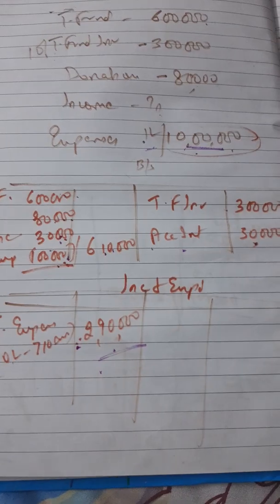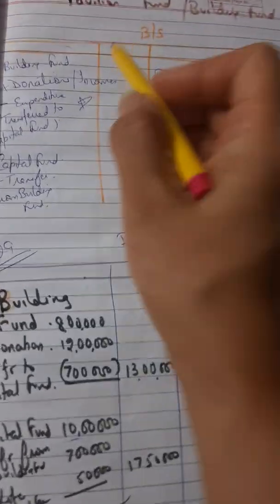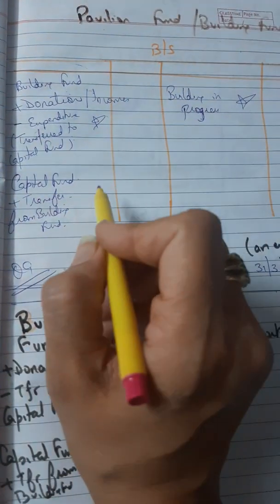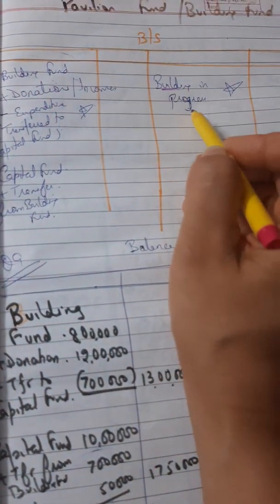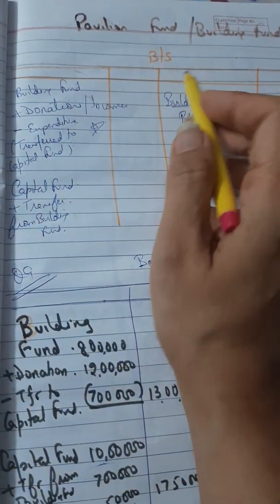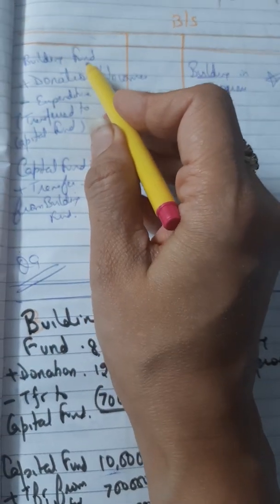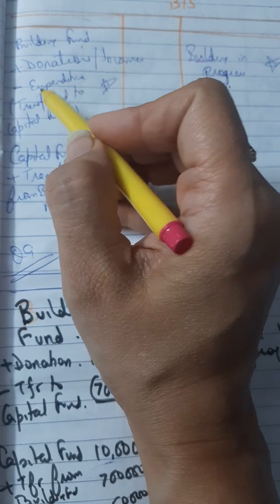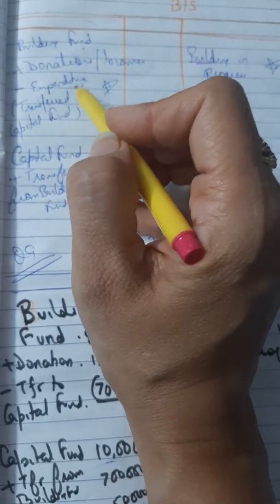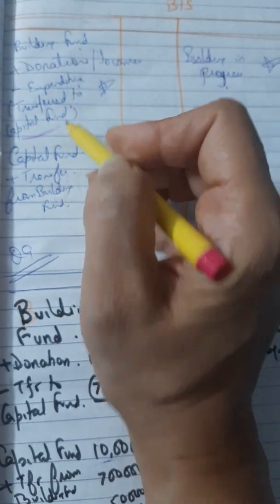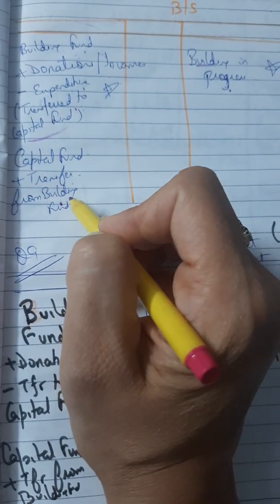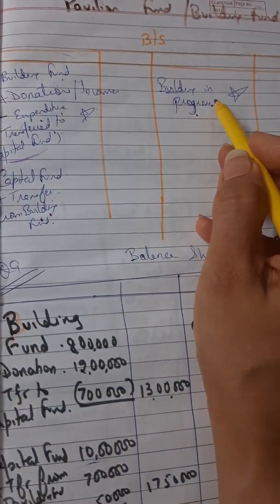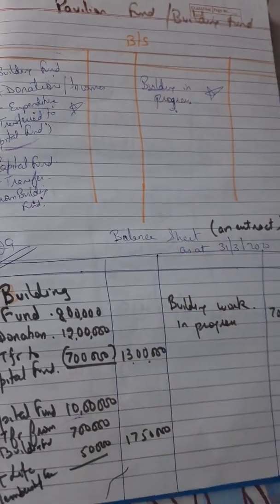So for all the funds we do the same thing except for the pavilion fund or building fund, because the expenses on this fund are basically capital expenditure, that is capital work in progress. So in this case, for a building fund, donation is added, incomes are added, and when we subtract this expenditure, we transfer this amount to the capital fund, that is we add it over there, and this expenditure is also shown on your asset side as building in progress.